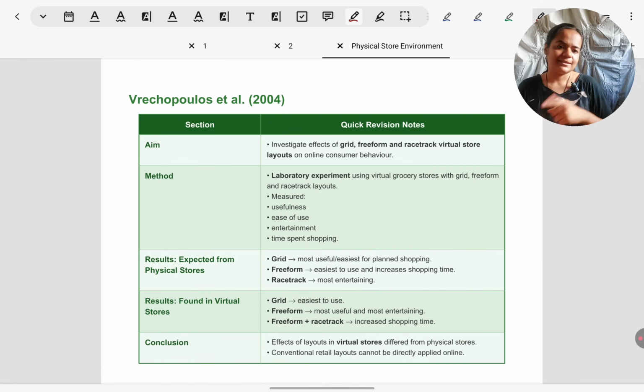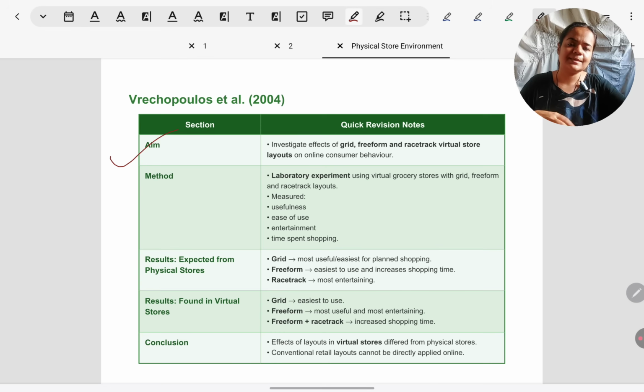Now, Vrechopoulos et al. in 2004 were very interested in seeing how people respond to virtual layouts. Do they respond to them in the same way that they respond to physical layouts? In 2004, online shopping was popular but not as popular and widespread as it is today. So this is one of the initial researches in this area, and Vrechopoulos et al. wanted to see, as an initial exploratory research, how people respond to virtual layouts.